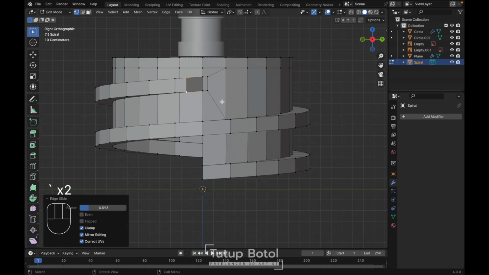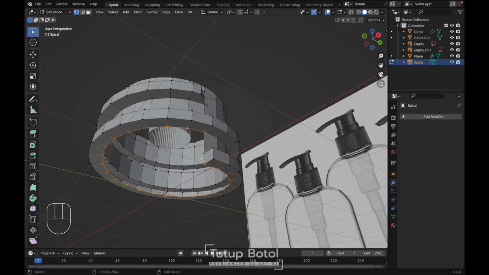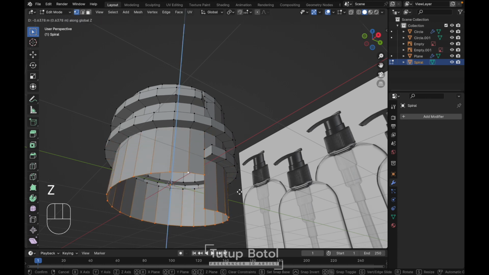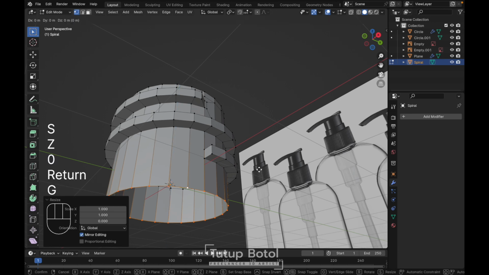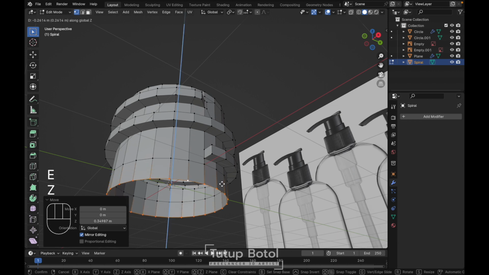Let's do the same for the bottom. Select all of these vertices without this one. Press E to extrude, Z, extrude on the Z axis down here. Press S, Z, 0. Press G, 0, let's adjust it like this. And then press E again, Z. Okay.